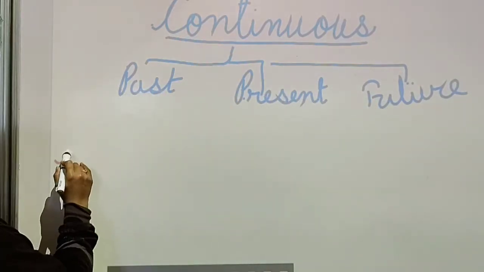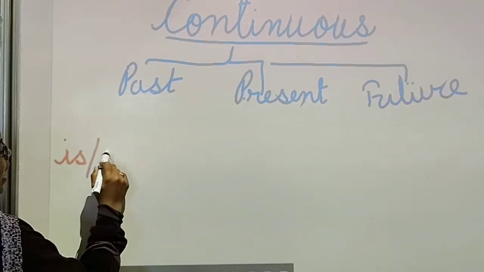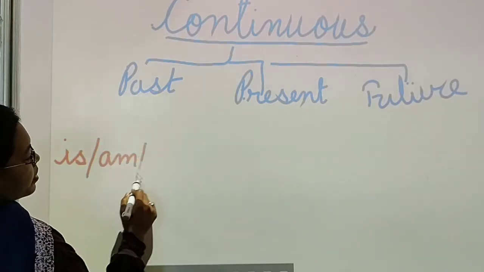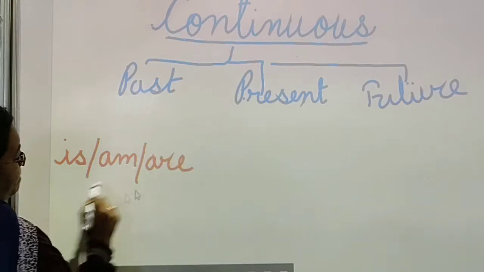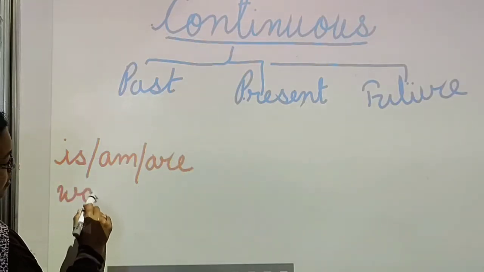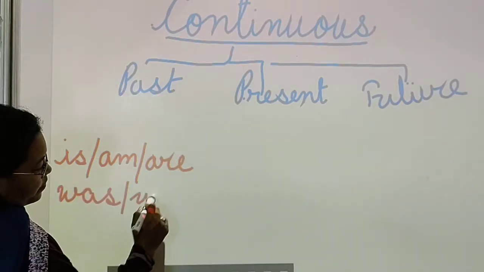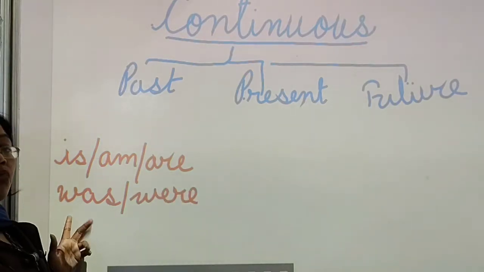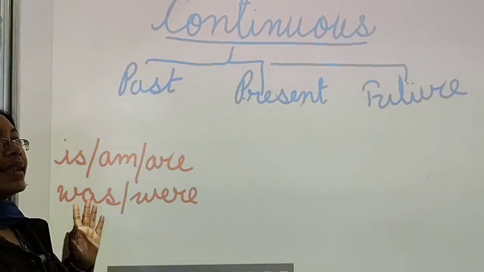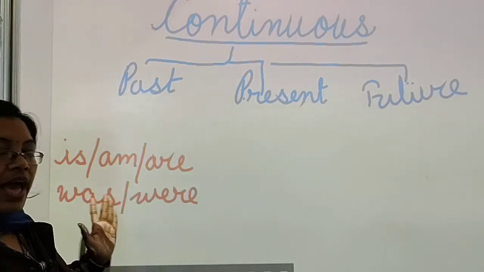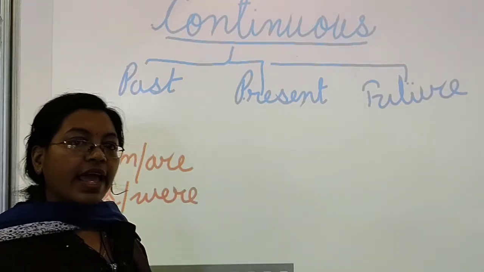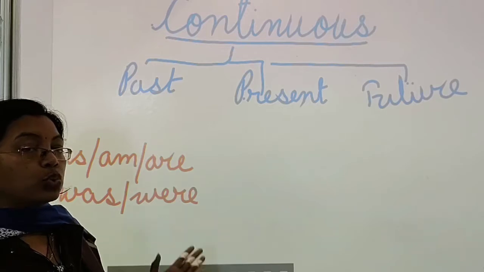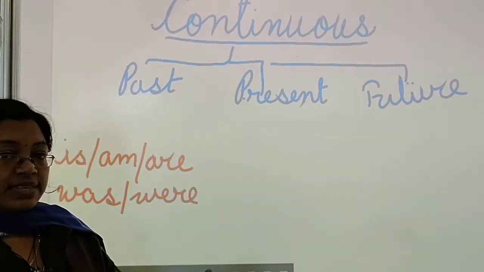You know, is, am, are, was, were. These are the verbs in the be form. Okay, and in the do form we have do, did, done, does.